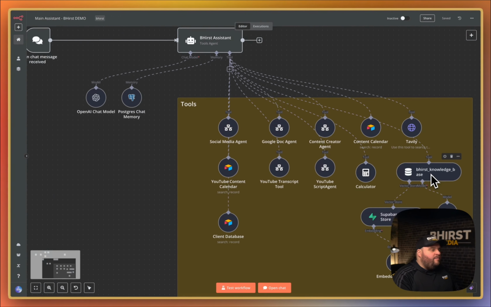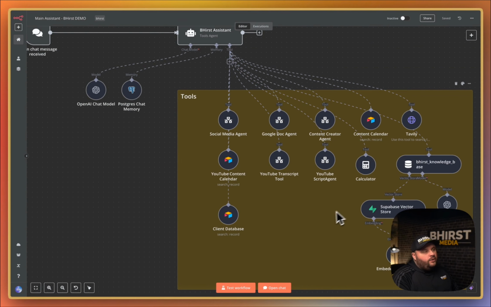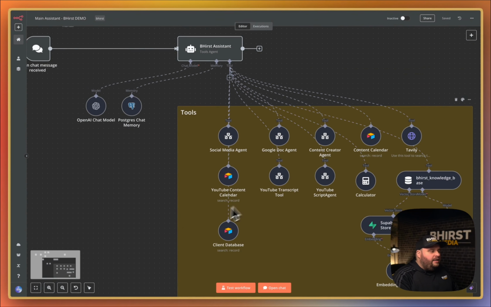And then I also have my actual knowledge base for all of my information from US Media. This will store stuff in here, so if I ever have questions on something, I can refer back to this and I'll make better content for it or get questions on it. I have a client database with all my client information in it, so if I ever need to pull, let's say, brand guidelines for a client or get information about a specific client, I can ask it questions and it will give me that information back from that database.